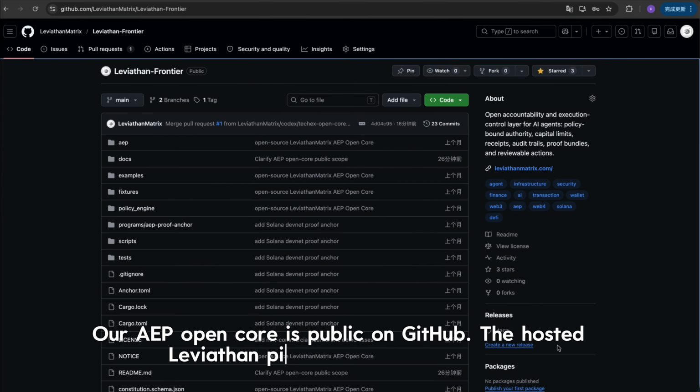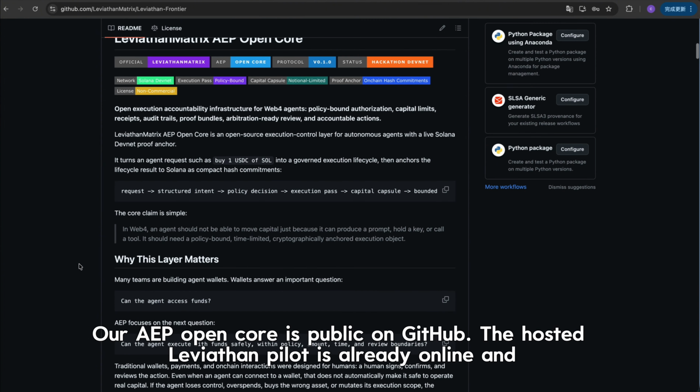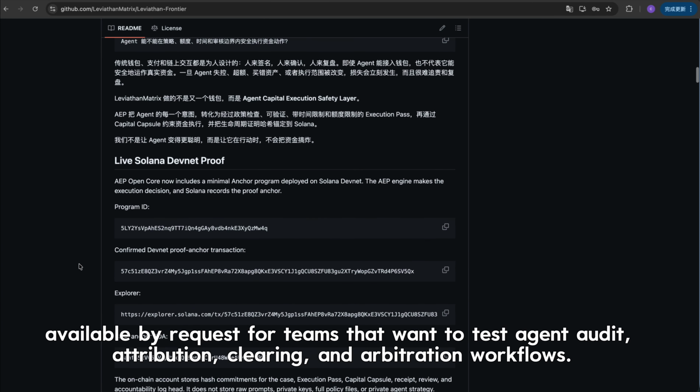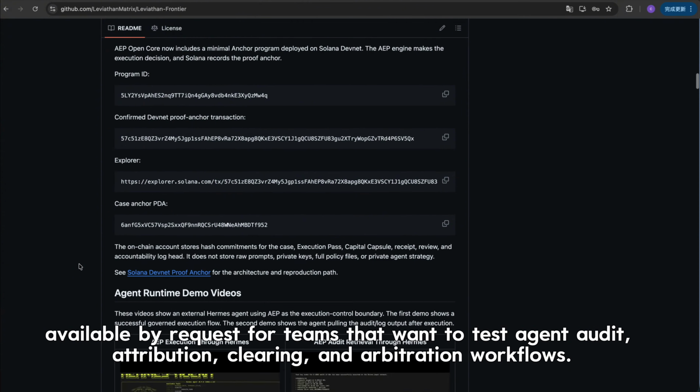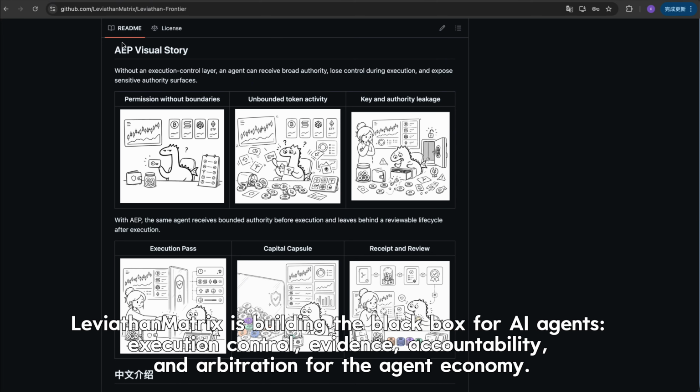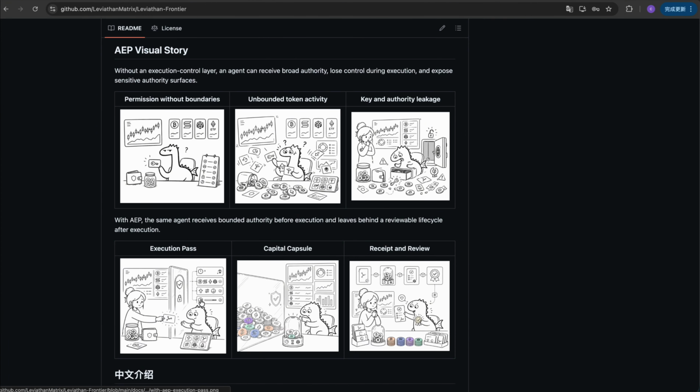Our AEP open core is public on GitHub. The hosted Leviathan pilot is already online, available by request for teams that want to test agent audit, attribution, clearing, and arbitration workflows. Leviathan Matrix is building the black box for AI agents: execution control, evidence, accountability, and arbitration for the agent economy.